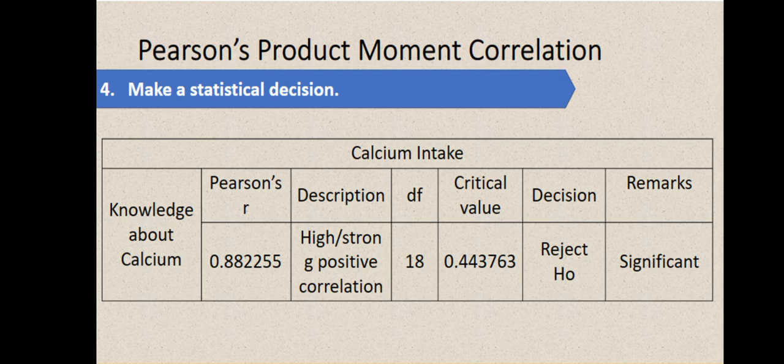So since we are able to solve for the Pearson's R or yung R value natin, which is 0.882255, and then yung critical value natin is 0.443763. So, since yung R natin is greater than the positive critical value, so therefore, yung decision natin is to reject null hypothesis. And then, there are significant relationship between two variables.